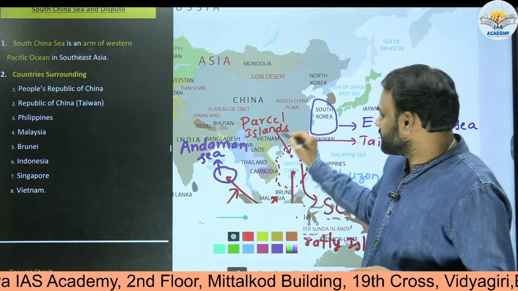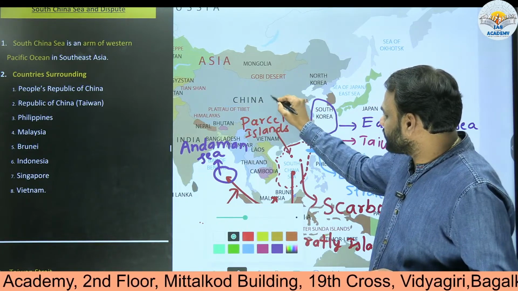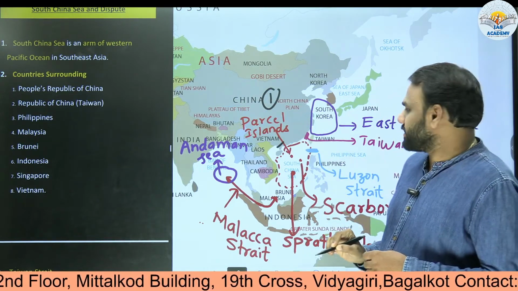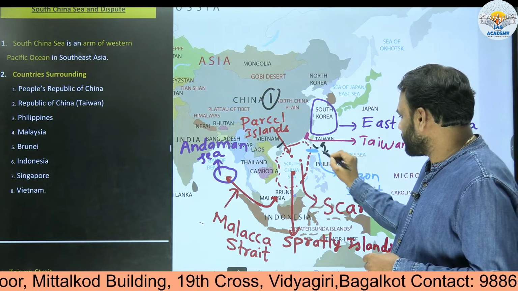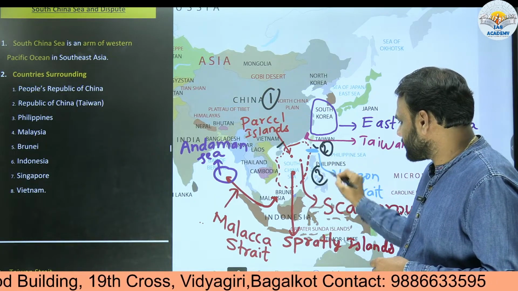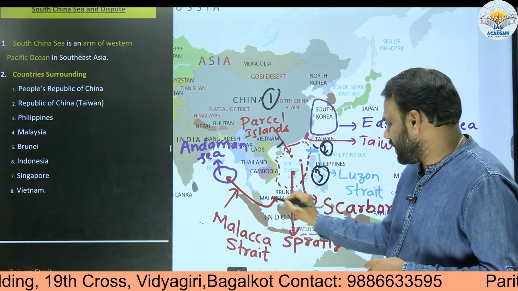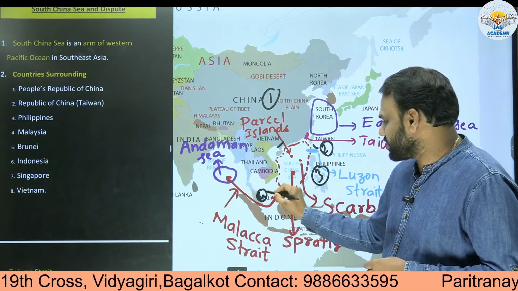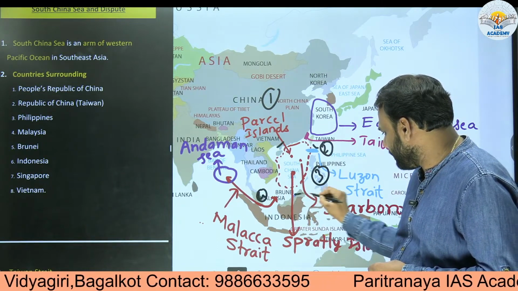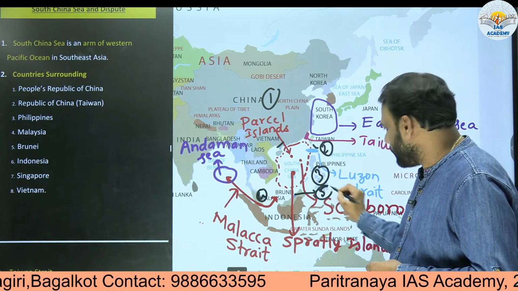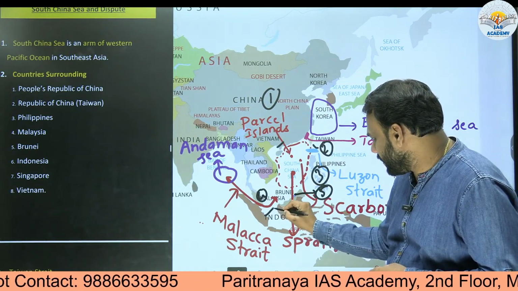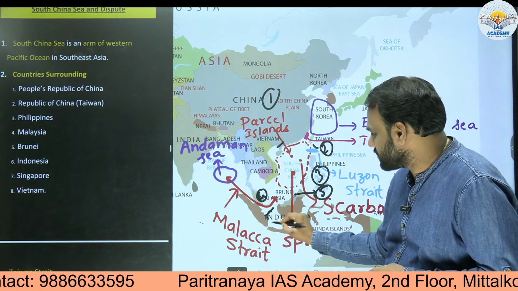First is China. The Republic of China shares its border with South China Sea, here we can see. Next, Taiwan also shares its border with South China Sea. Next, Philippines. Here the Philippines shares its border with South China Sea. Next, Malaysia. Malaysia shares its border with South China Sea. Next, Brunei Darussalam. Brunei Darussalam also shares its border with South China Sea. Here we have Indonesia. Indonesia also shares its border with South China Sea.